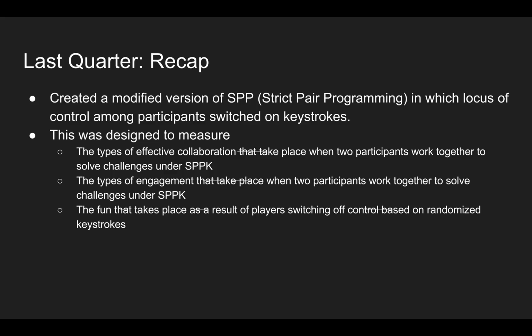So last quarter, we managed to create a modified version of a system that we developed previously called SPP, in which locus of control among participants was switched on keystrokes in a pair programming context. This was designed to measure the types of effective collaboration and the types of engagement that take place when two participants work together to solve challenges under SPPK, which is strict pair programming on keystrokes.